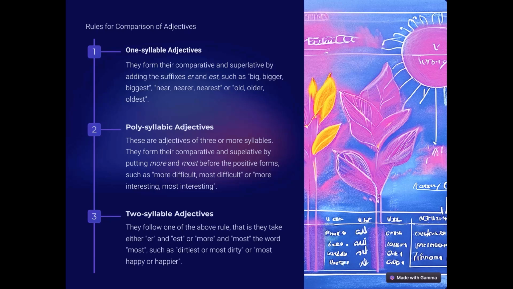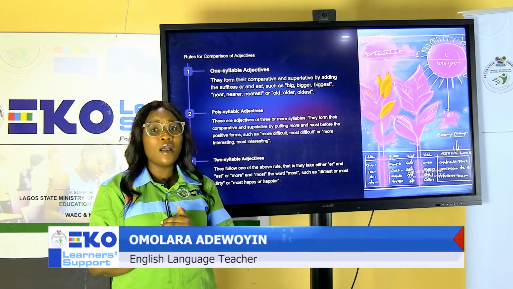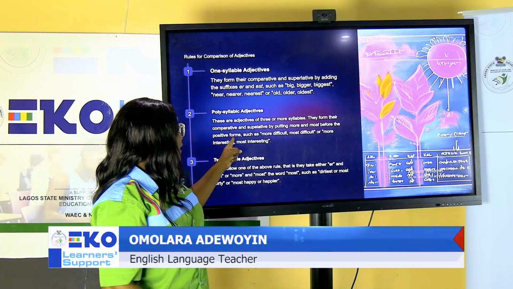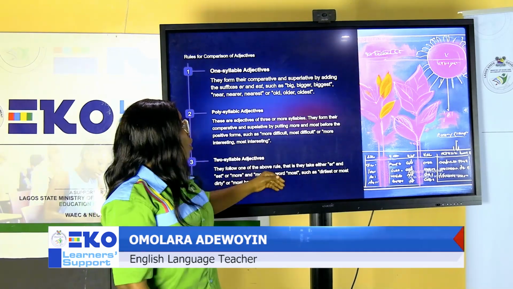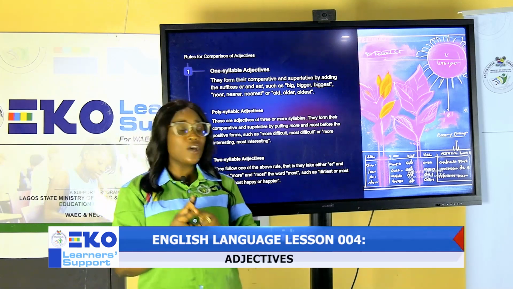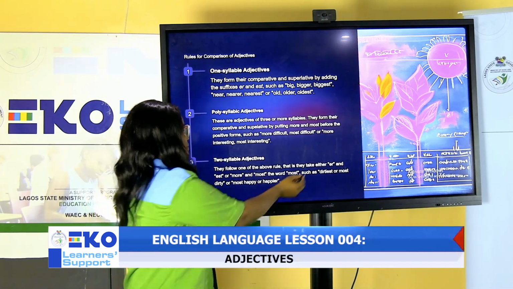You can't use the two at the same time. So for example, clever would either be more clever or cleverer. So two-syllable words can take more and most, or can take er or est. They are not supposed to be used together. I hope you understand that.